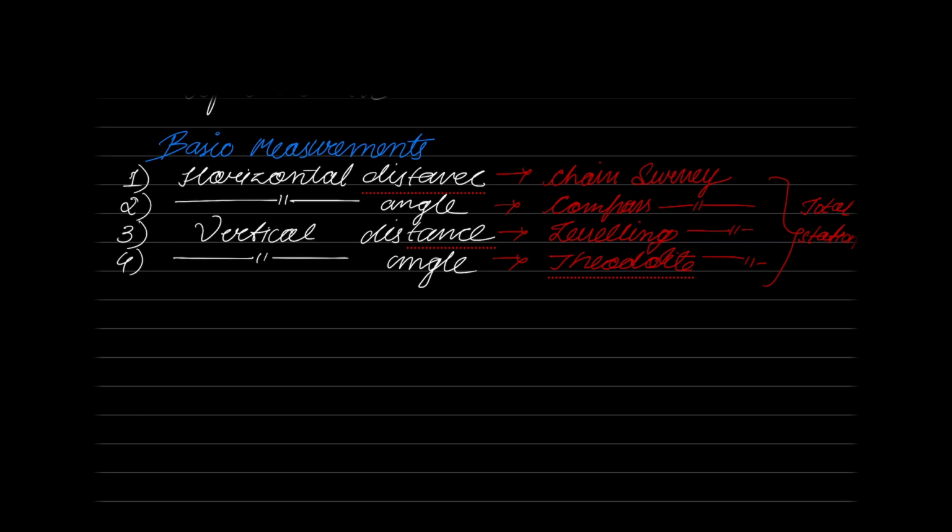You take your chain, go to the field, measure offsets, record everything in your field book, come back to the lab, and make a figure. Take a white piece of paper and make a figure of whatever you measured in the field. Give this figure to your teacher. What do you call this figure? You call it the map of the area or the plan of the area.